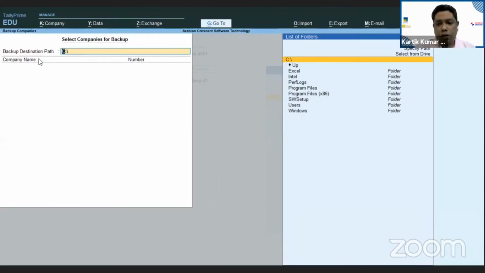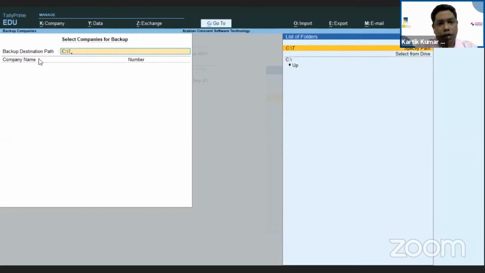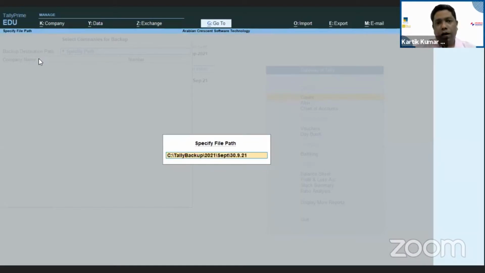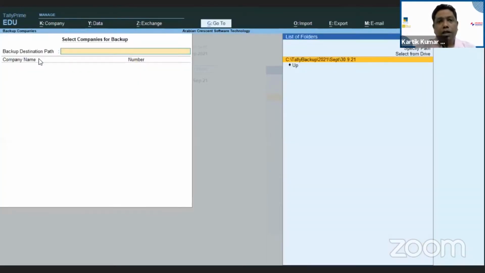Here you can mention the backup path. Generally I do it this way: I give the folder name as Tally backup, then year 2021, then the month, September, and then the date. In this way it really helps you know which year's backup it is, which month's backup in that year, and on what date I'm taking the backup. As soon as I press Enter, it asks you to confirm the path.